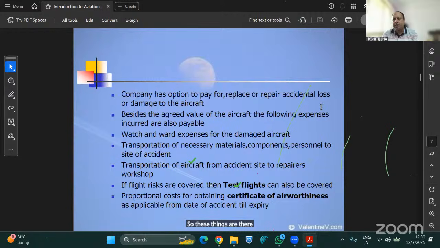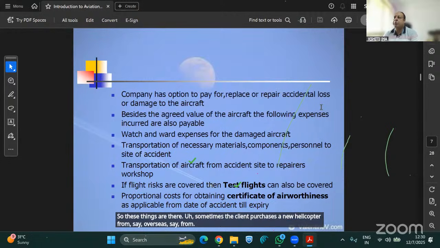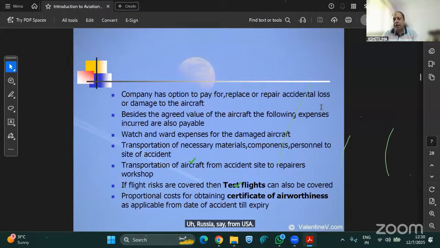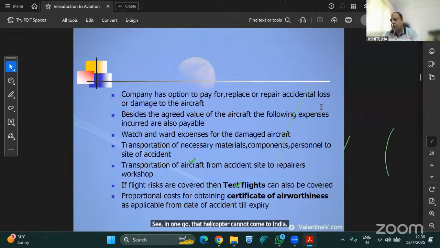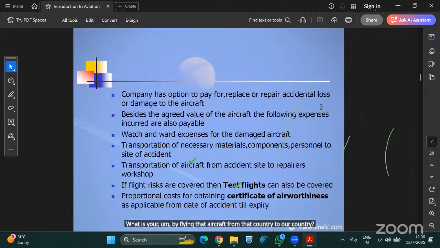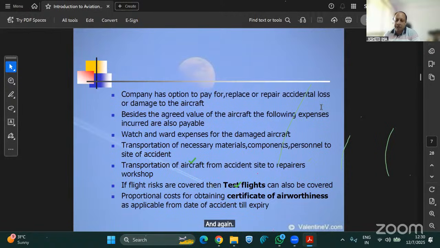Sometimes the client purchases a new helicopter from overseas, say from Russia or the USA. In one go, that helicopter cannot come to India. That is for sure. So they choose between two options. First is flying that aircraft from that country to ours, and the pilots used are ferry pilots.